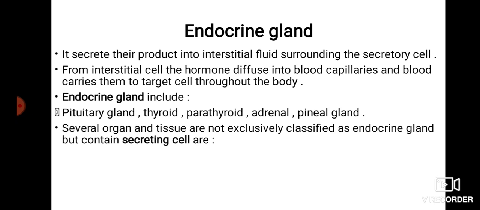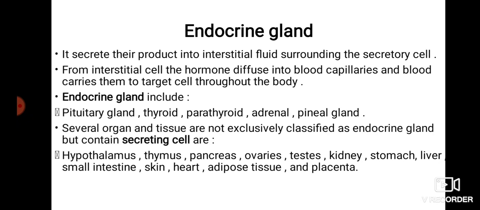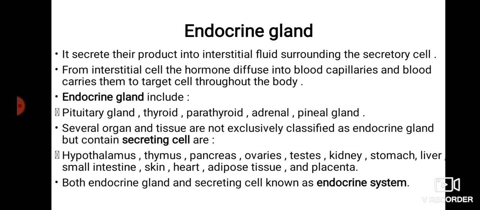These include the hypothalamus, thalamus, pancreas, ovary, testis, kidney, stomach, liver, small intestine, skin, heart, adipose tissue, and placenta.